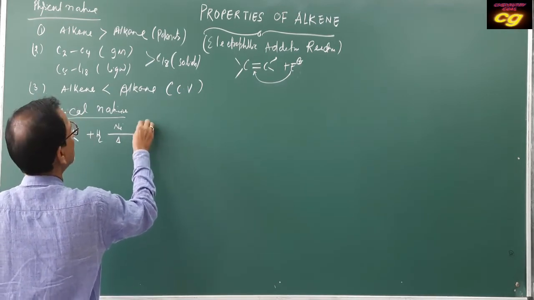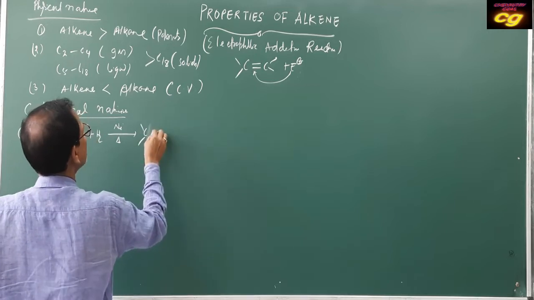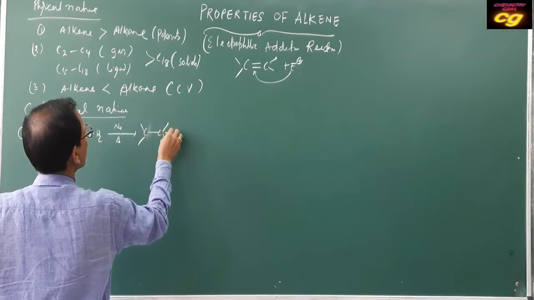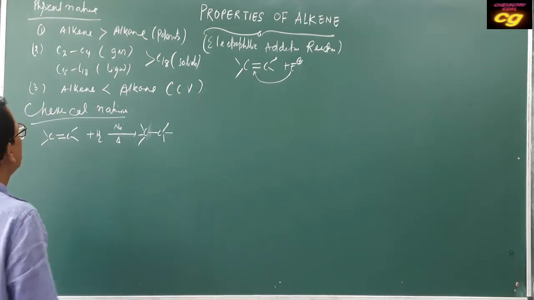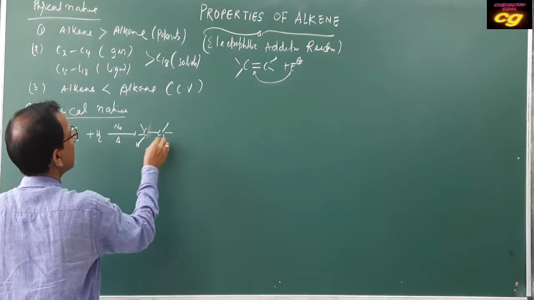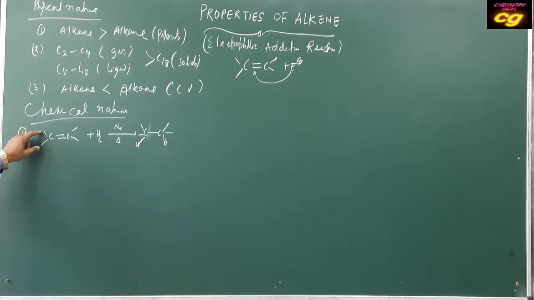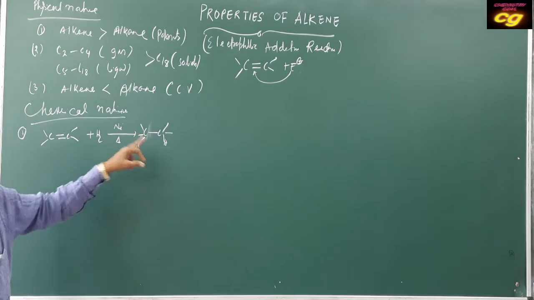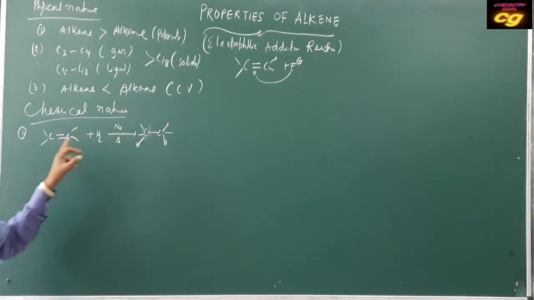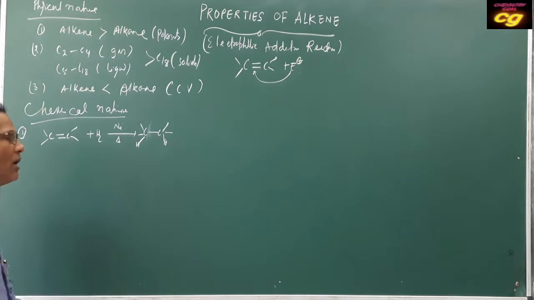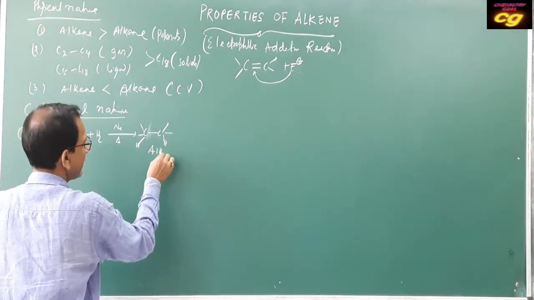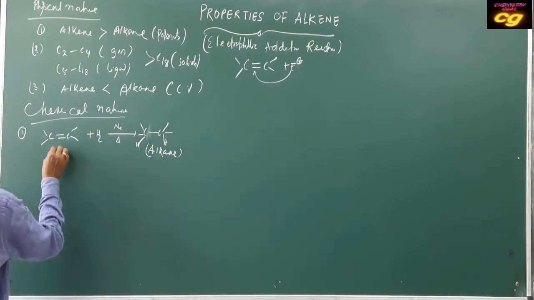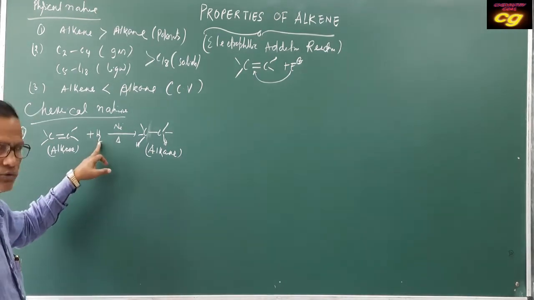The double bond breaks forming single bonds, and hydrogen is added on both sides. This is converting alkene to alkane, and this reaction is also called hydrogenation, addition of hydrogen.